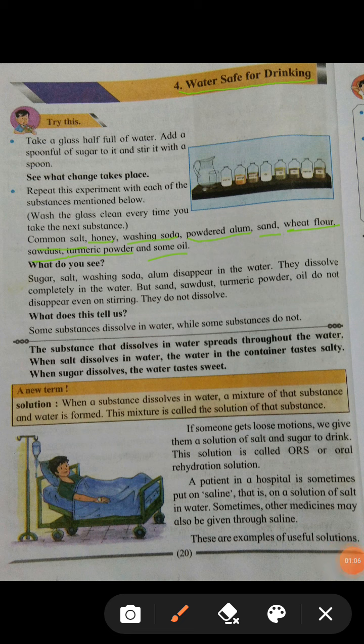What do you see? You will see sugar, salt, washing soda, alum dissolve. These all things disappear in water.